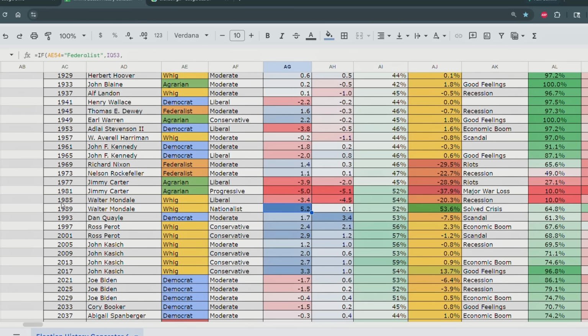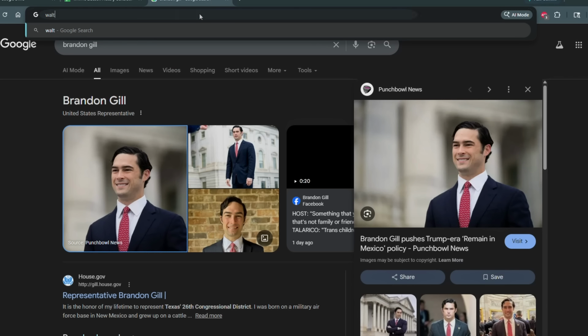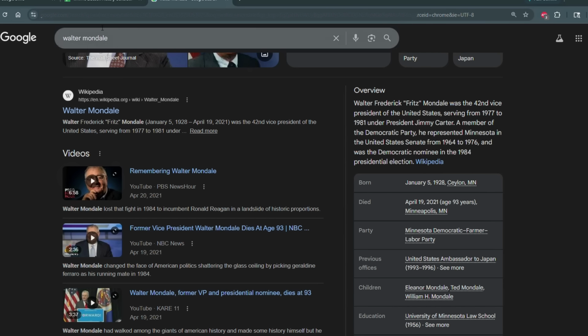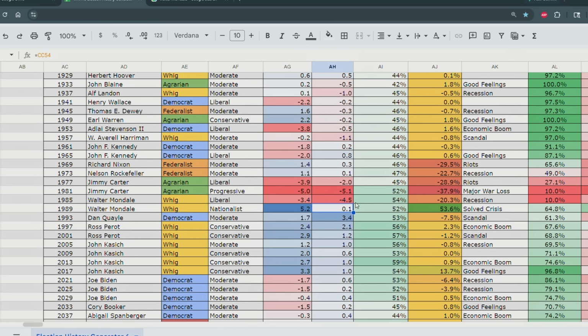Look at that. So Walter Mondale, if you don't know, I'm pretty sure, was the vice presidential candidate, former vice president of the United States. Democrat, liberal Democrat, becomes radical. That's weird. I guess because of the recession, he became a radical, and he solved a national crisis. Okay. Sometimes weird things happen. So, geez, Walter Mondale. I guess you really dragged the Whigs in this timeline from the Liberal Party to a nationalist party.